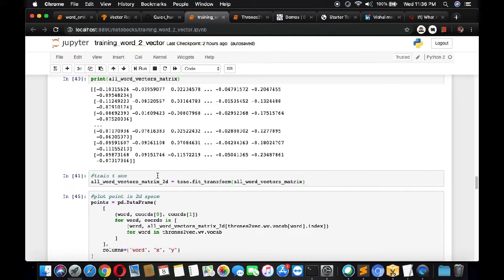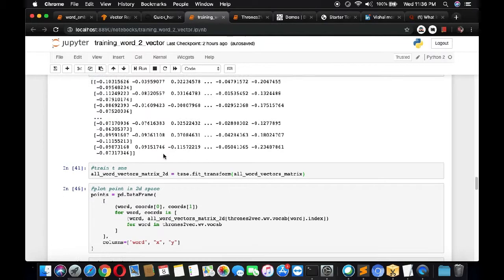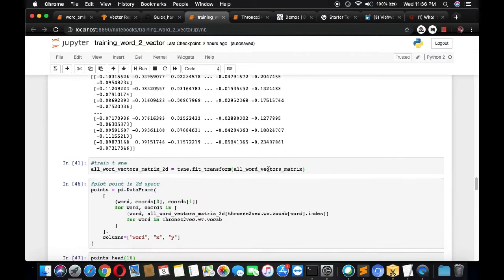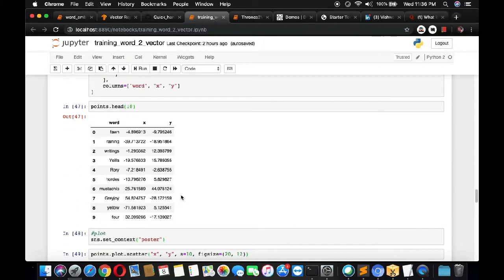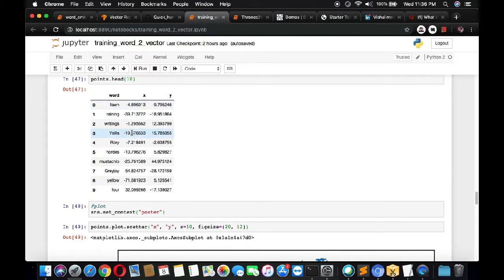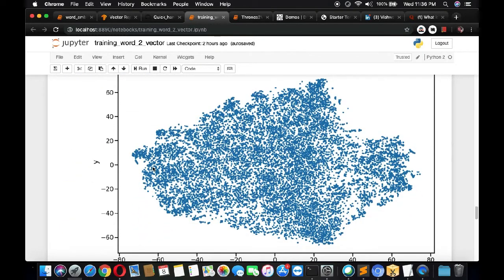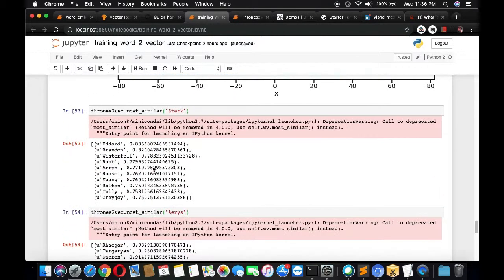Now we will fit our t-SNE model on that particular vector matrix, and then we create a pandas data frame for it. This gives the position for each word, the x and y coordinates for each word present in the GOT books. Okay, so this is how the distribution looks.